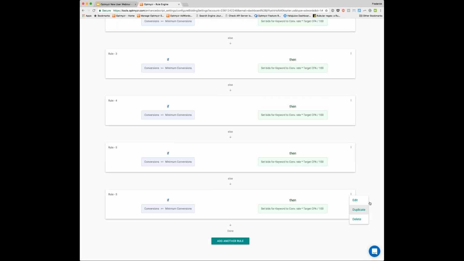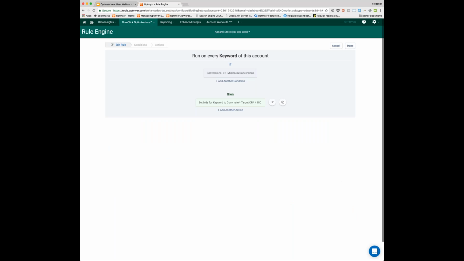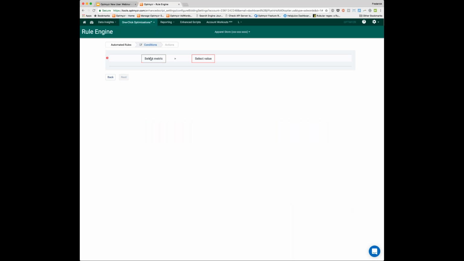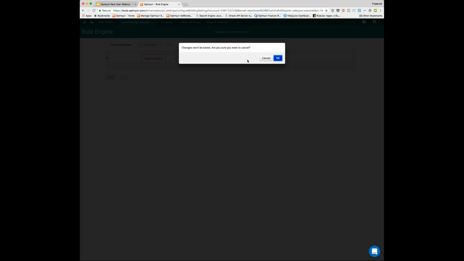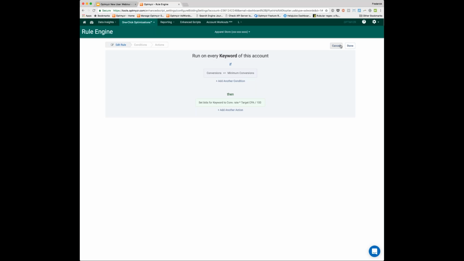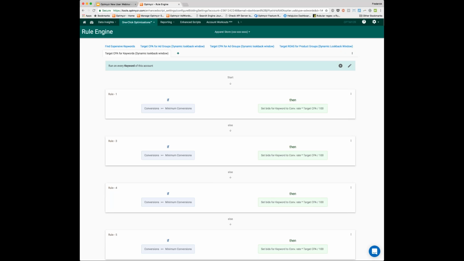So you can click here, you can duplicate that rule, and then you can also edit the rules. So you could say edit, and maybe we want to take a look at the average position being a certain value or some other metric. So you can really do a lot of very sophisticated things with this and make your own rules, but we give you a good starting point. And then once you built that rule, you can preview it from right here. It will tell you exactly which keywords in the account matched these conditions and what the new bids would be. And then from that page, you can apply it just like any one-click optimization.